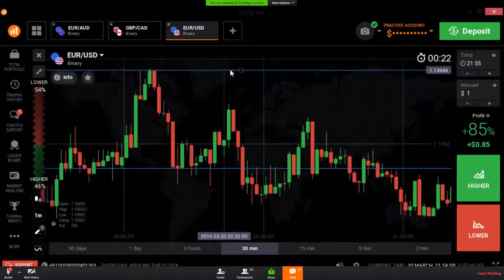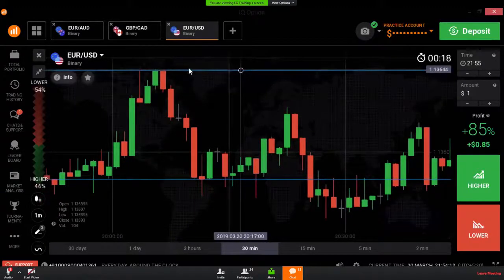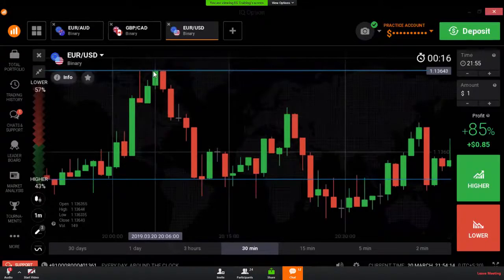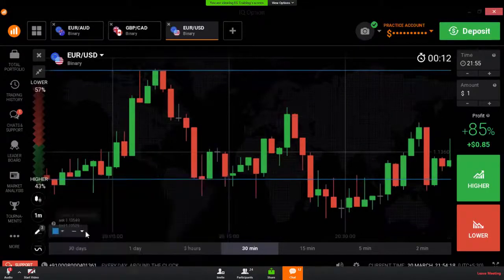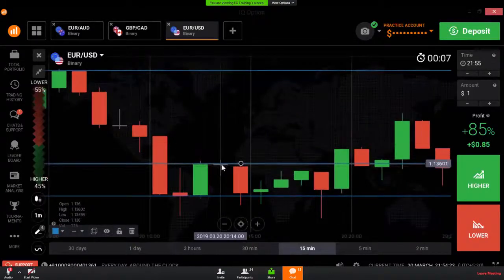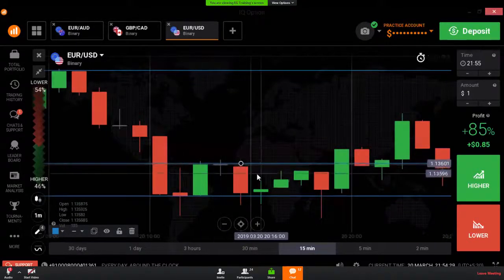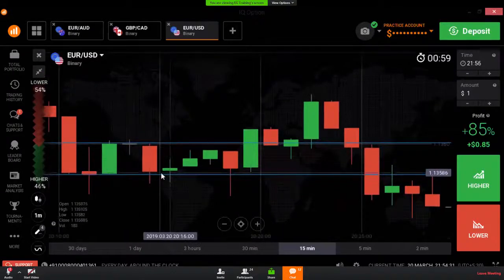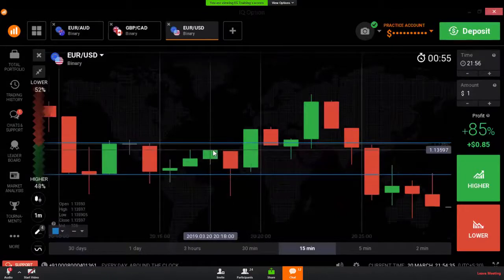And here also, I will show you clearly. This is a resistance level, this is a support level. Again, the market got support from this level. Sellers choose this level as an entry point. Now we are seeing a resistance level here. Again, it reversed from the same support level. Again, we are seeing a resistance level here.